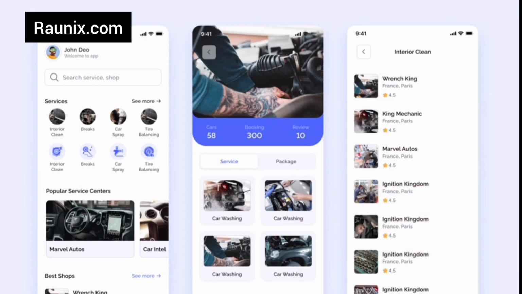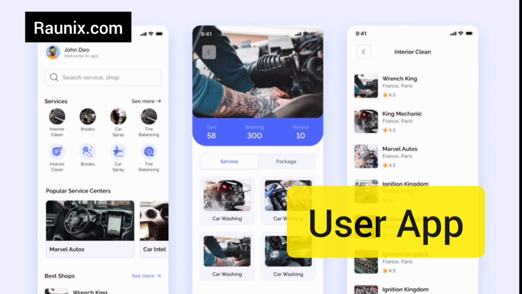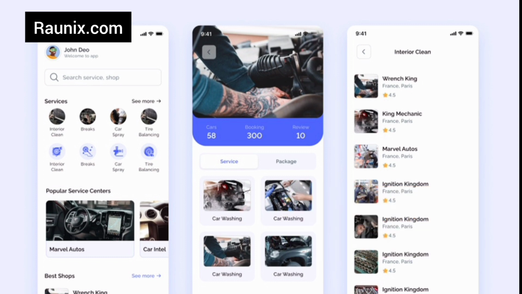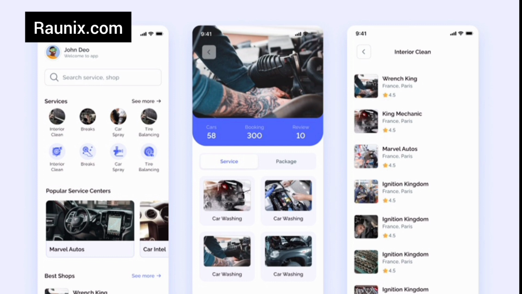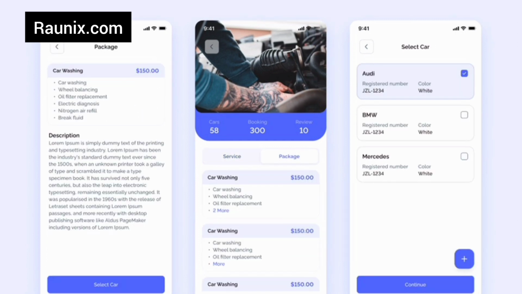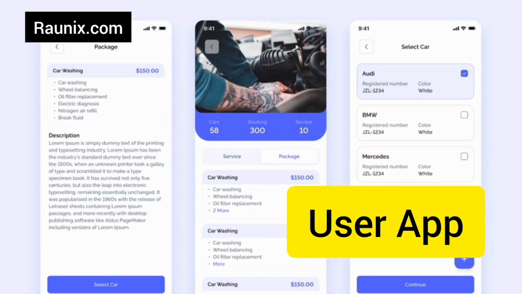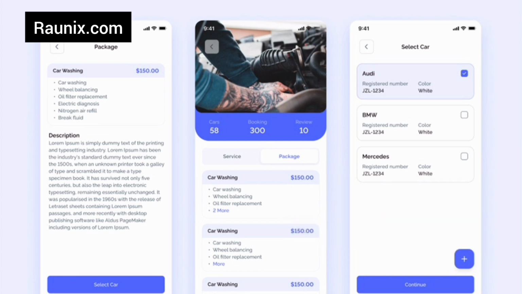Yeah, let's check out. So this is the user app. User can see different categories like car wash, car clean, car repair, and much more. And he can see his nearby provider. So if he is in India, he will see India provider. If he is in Dubai, he will see Dubai provider. And now the user can see different packages and he can choose a package and he can select his card details. And that is how a user can see different packages.